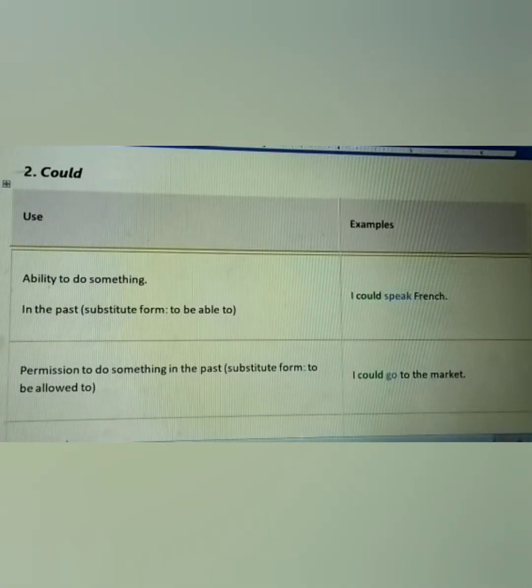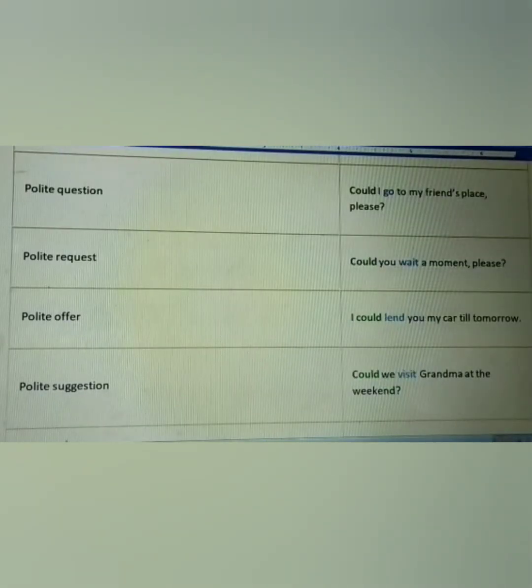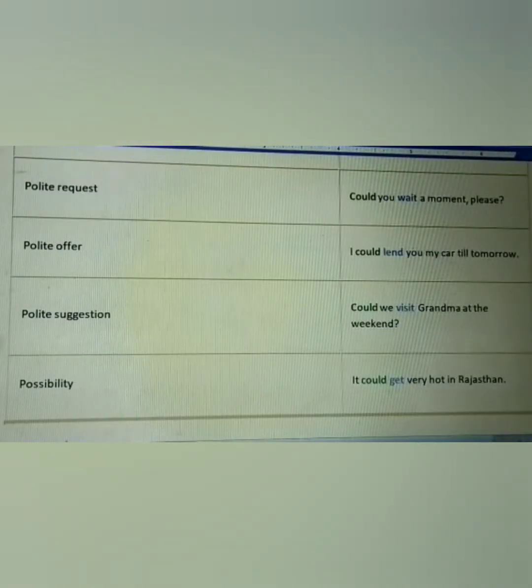The next one is could, which is the past form of can. To show the ability in past, I could speak French. To show the permission in past, I could go to the market. To ask a polite question, could I go to my friend's place please? To make a polite request, could you wait a moment please? To make a polite offer, I could lend you my car till tomorrow. To give a polite suggestion, could we visit grandma at the weekend? To show the possibility, it could get very hot in Rajasthan.